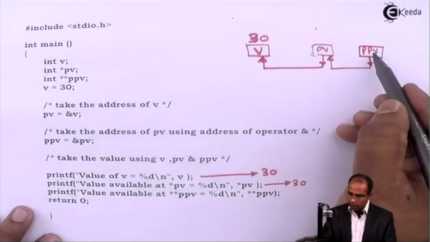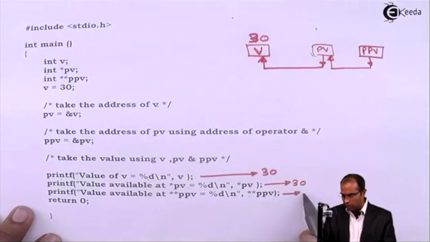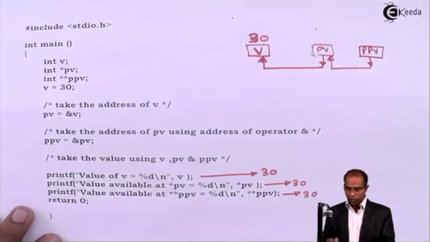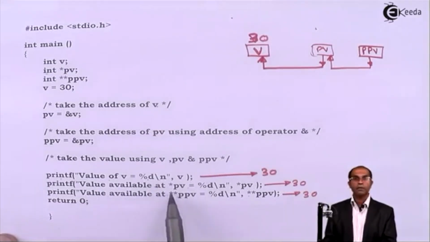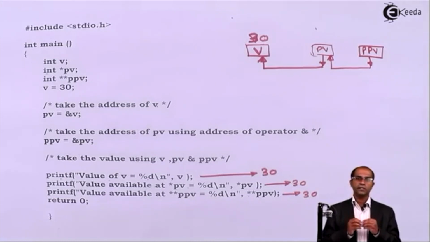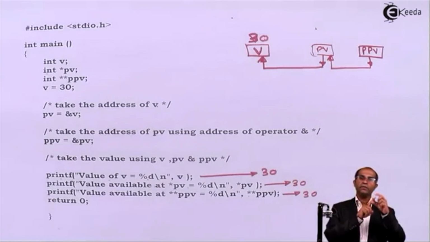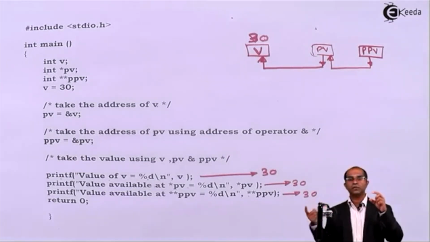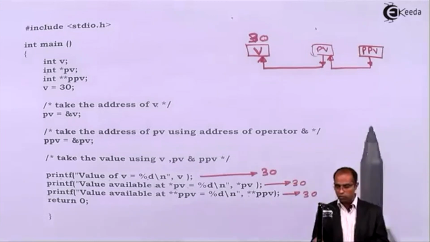From ppv go to pv and from pv go to v, and this will also deliver the output 30. So on the screen you get the output: value of v equals 30, value available at asterisk pv equals 30, value available at asterisk asterisk ppv equals 30. In all the cases you are going to get 30 itself. But how was it accessed? In the first instruction we access it using v, in the second using pv, and in the last using ppv. Internally the pointer memory allocation goes in this fashion.